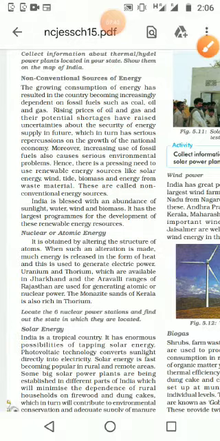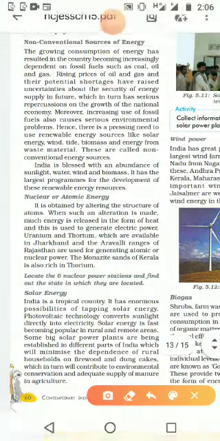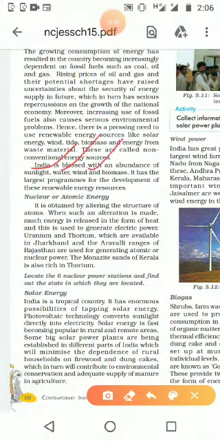So you can underline each and every sentence I said, underline and keep it short. Then when you are reading afterwards, you will get an idea. India is blessed with an abundance of sunlight, water, wind, and biomass. We have all these 4 things from which we can produce non-conventional energy. Everything is available in India.